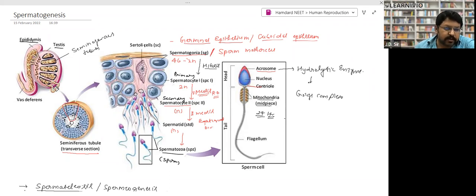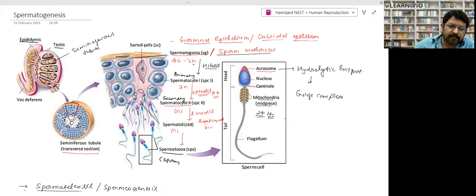In the transverse section, you can see on the upper side there are spermatogonia. These spermatogonia are produced from, or are a modification of, the germinal epithelium or cuboidal epithelium. Spermatogonia can also be called sperm mother cells. Same thing. So which of the following is the sperm mother cell? It is spermatogonia, and they are diploid.